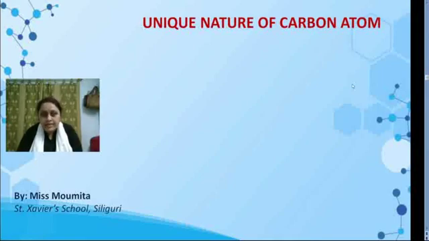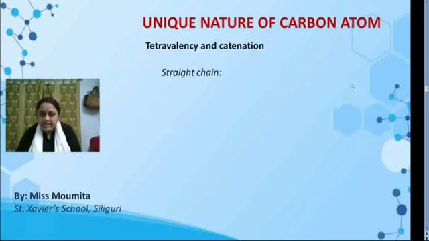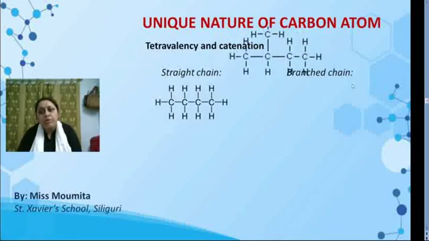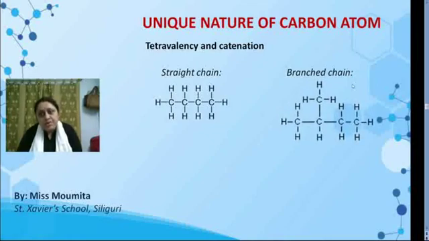Next, the question arises: why have we chosen the carbon atom only? It is due to its unique nature, that is tetravalency and catenation. Now, carbon is a tetravalent atom, where carbon can satisfy its octet by forming 4 covalent bonds by mutual sharing with other carbon atoms. Carbon can form a straight chain compound like this.